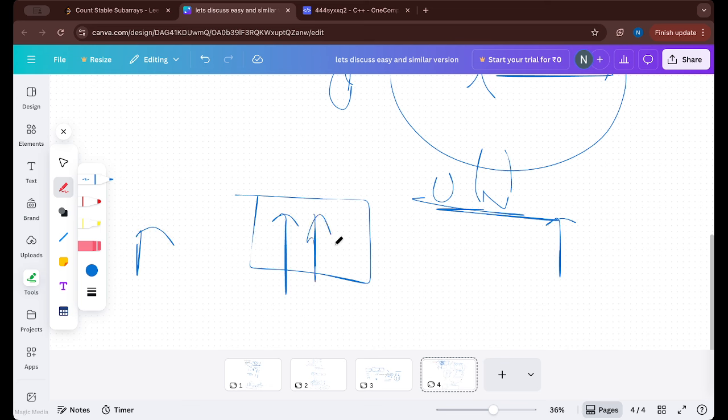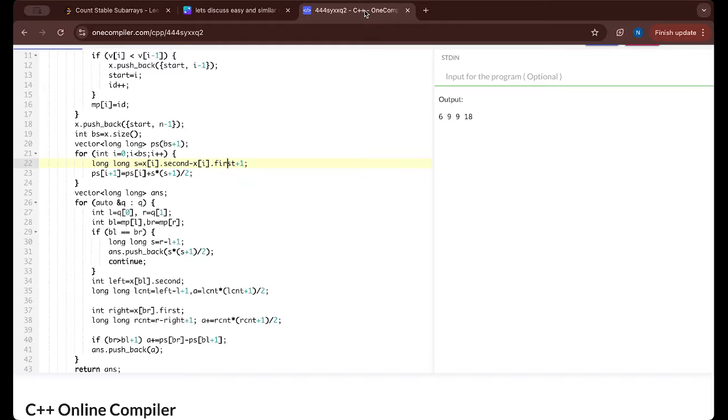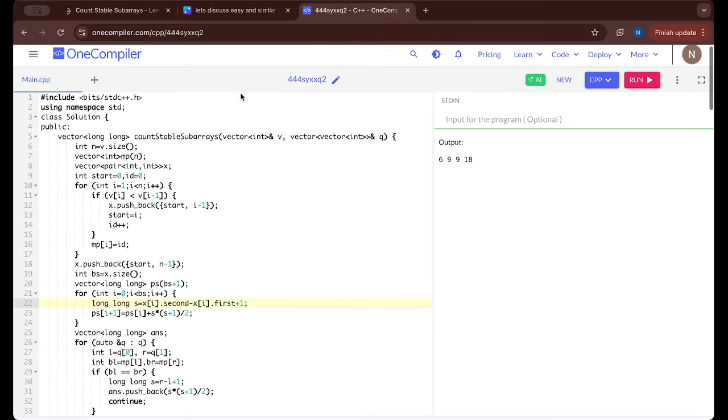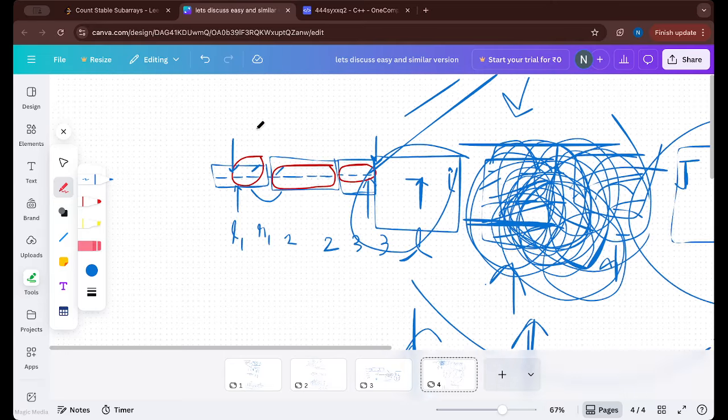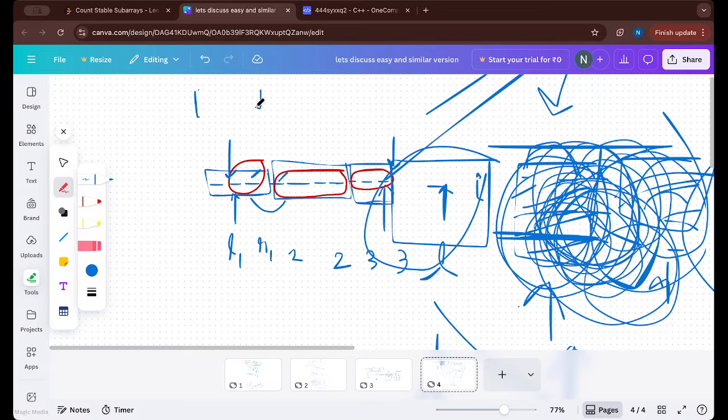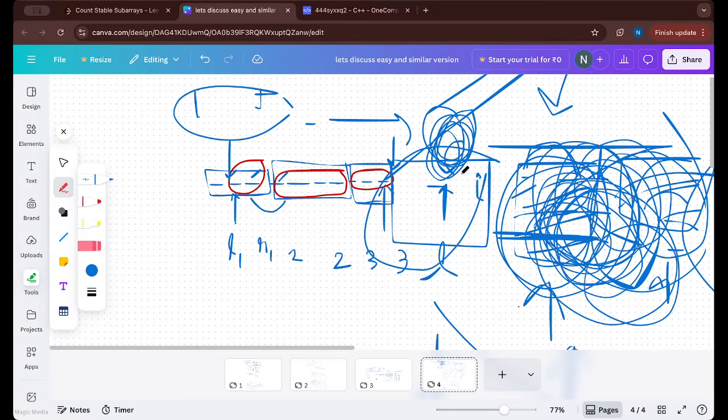And now let's check the implementation, which is slightly tricky. What do we have to store? Firstly, if we have I and J, we have to know which blocks they are in. So we have to have some kind of map indicating the index and the block ID. This block ID is 1, this block ID is 2, this block ID is 3. For example, if we got two values with both block IDs as 1, we can simply return size into size plus 1 by 2. And now let's check the code.